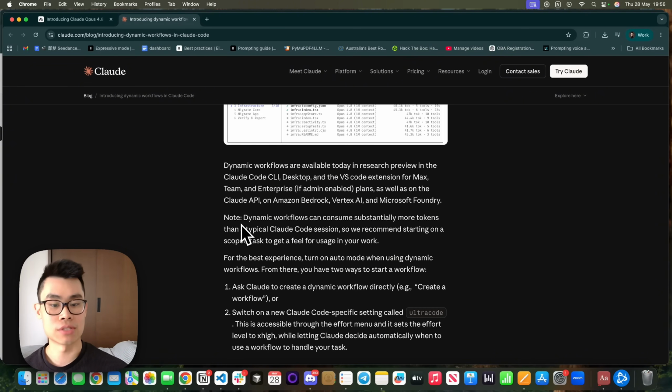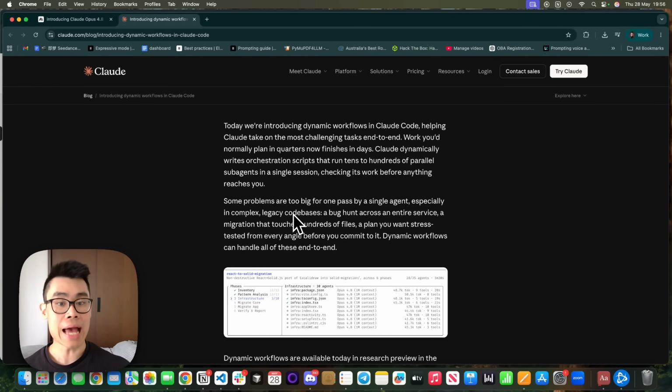What dynamic workflows do is that Claude itself, the main agent, the Claude Code agent, will write what we call orchestration scripts. Think of it like a planner. So it would be able to deploy 10 to even hundreds of parallel Claude sub-agents in one single session. These AI agents, hundreds of them, will work together at the same time on different tasks and then sync at the end in order to perform this big project, this big task. And this is what we call dynamic workflow.